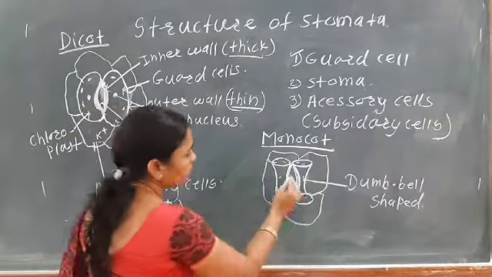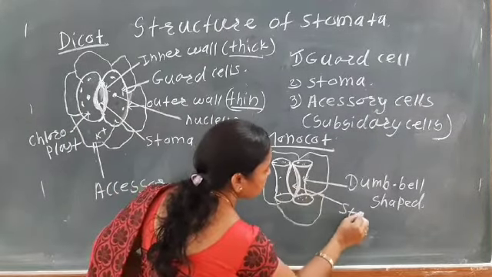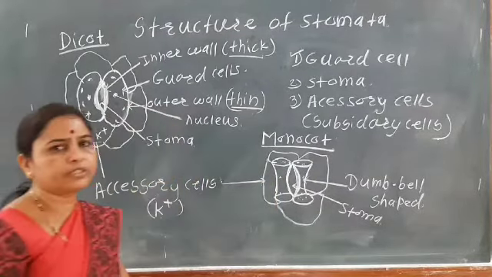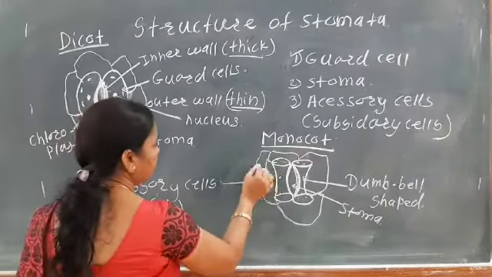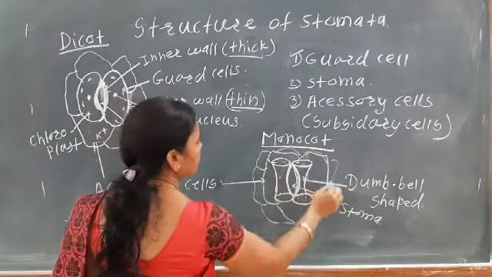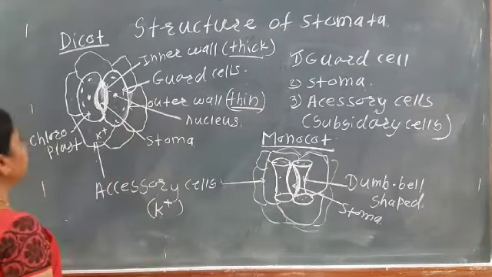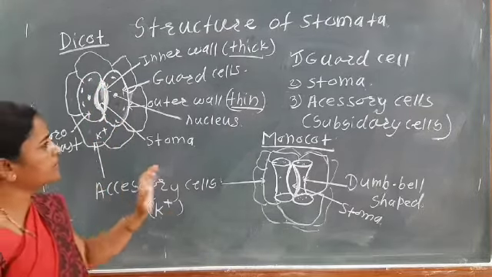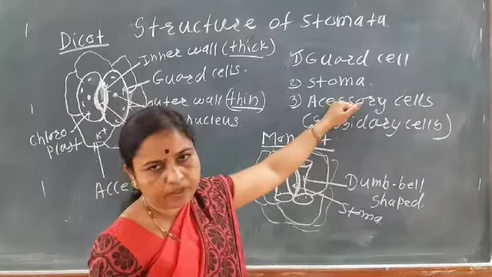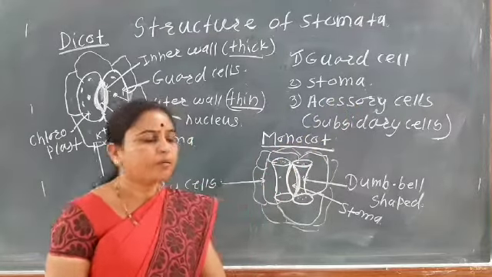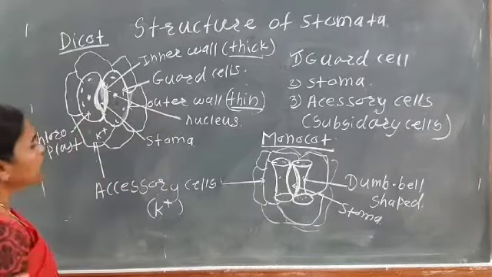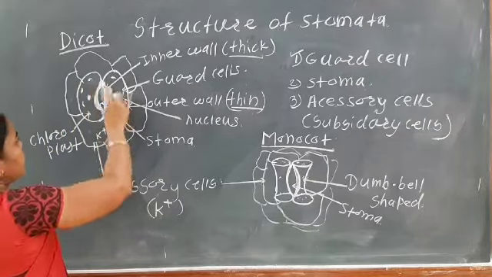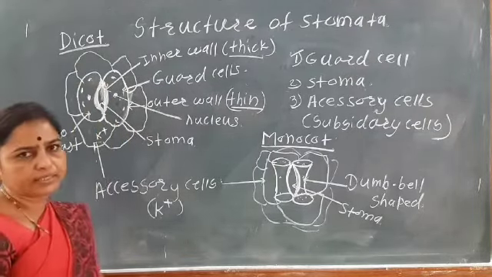Okay, so in between these guard cells is the stoma, while these are the accessory cells or the subsidiary cells. And then again it is surrounded by the epidermal cell. So here is the guard cell, then the next part, the accessory cells. The accessory cells are mainly made up of the epidermal cell, and the accessory cell surrounds the guard cells. The guard cells ला surrounded जे cells असतात त्यांना accessory cells म्हटलं जातं.